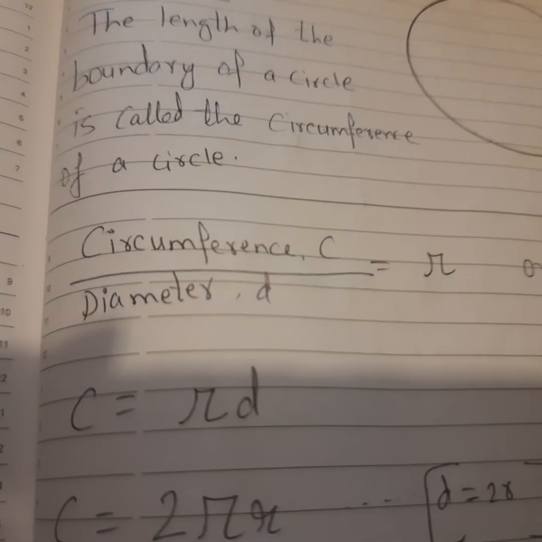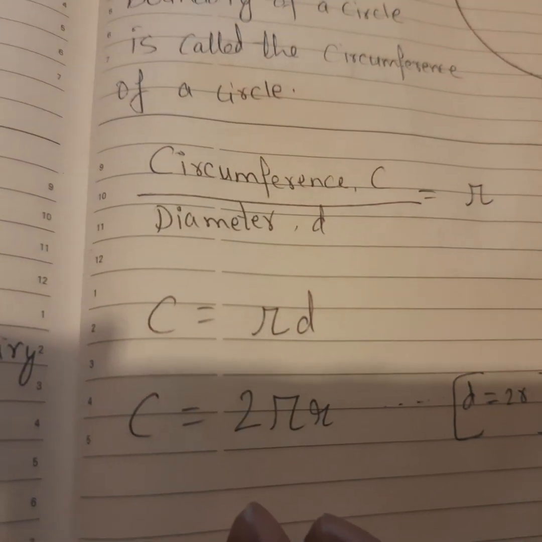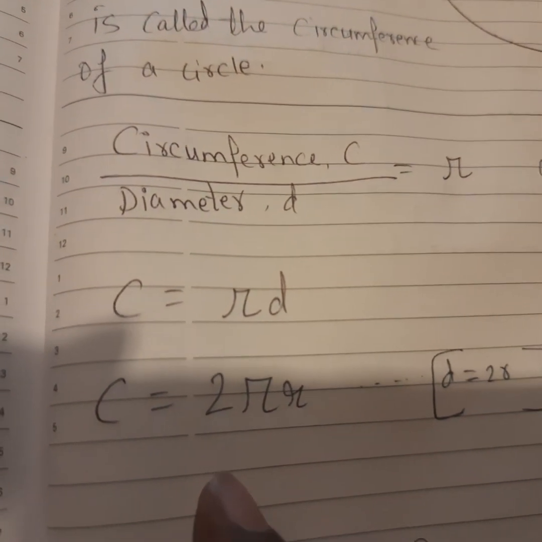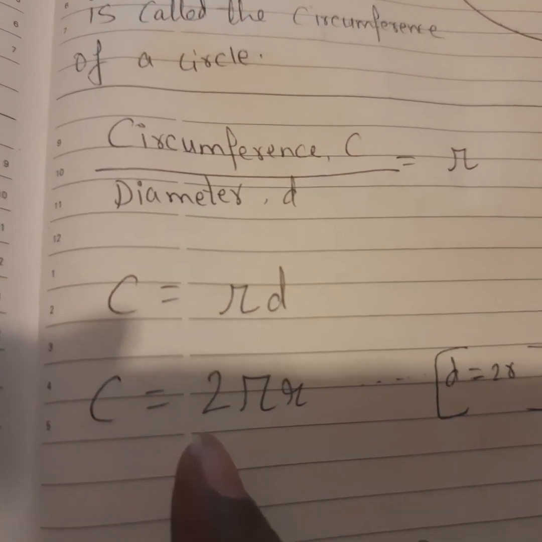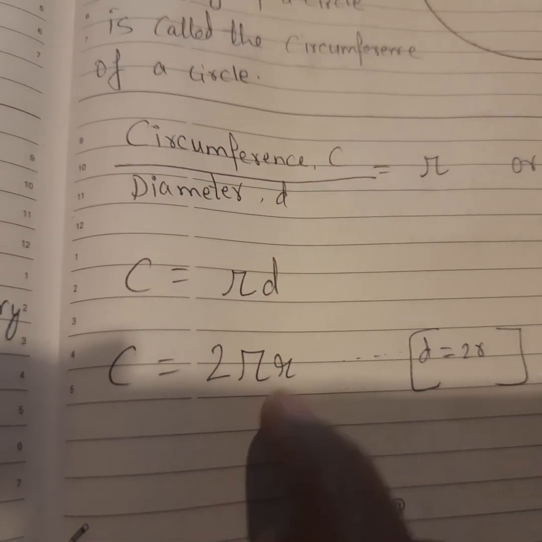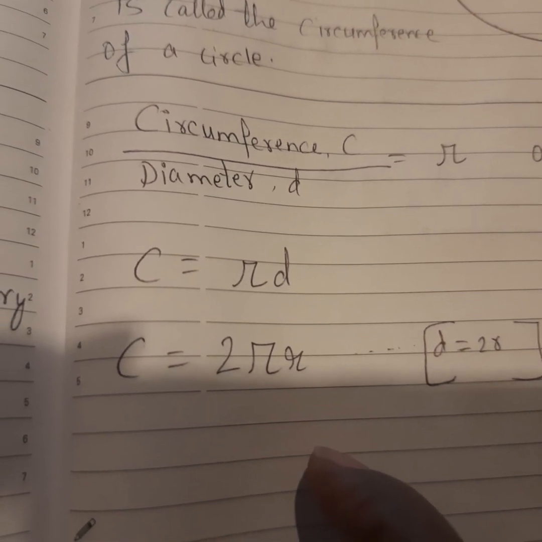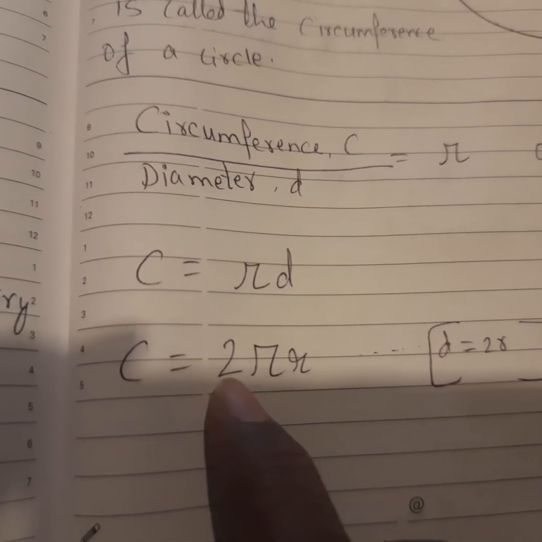Now you know that diameter is given. So if radius is given and you have to find the circumference, then you will use this formula: C is equal to 2 pi r. How do we get that? Instead of d, we write 2r. Diameter is twice radius, right? So instead of diameter, 2r.